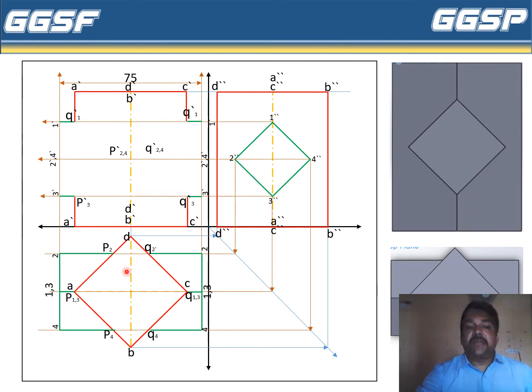And now we will draw the dotted lines inside this square. Okay, so here also edge 4 goes from Q4 to P4 inside this prism. These are called points of intersection, points of penetration. Okay, so here they will be observed as dotted lines